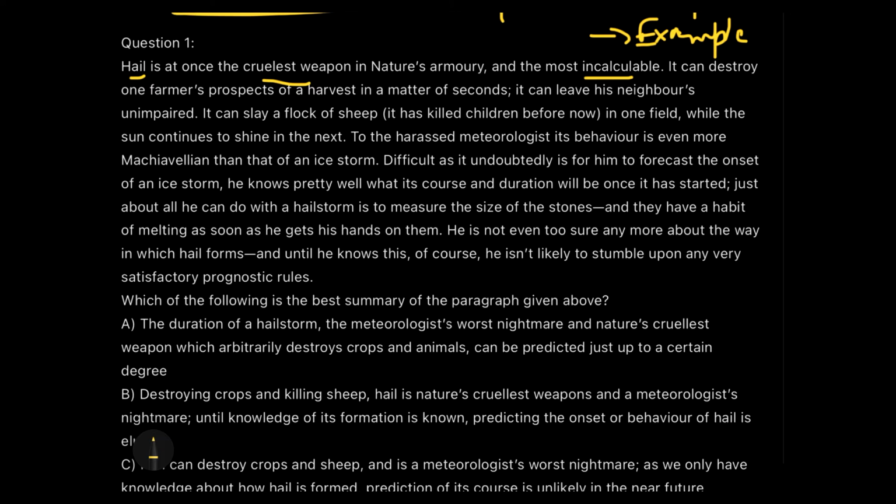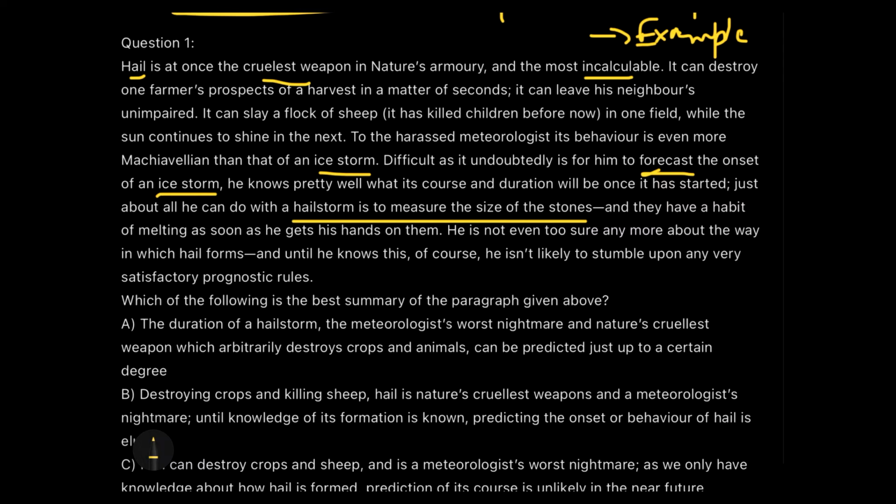So we are comparing it with an ice storm, alright? Difficult as it undoubtedly is for him to forecast the onset of an ice storm, he knows pretty well what its course and duration will be, and it has just started. About all he can do with a hailstorm is to measure the size of the stones. So there's a comparison. The meteorologist can forecast the onset of an ice storm. Please understand this. This will help us to eliminate the options.